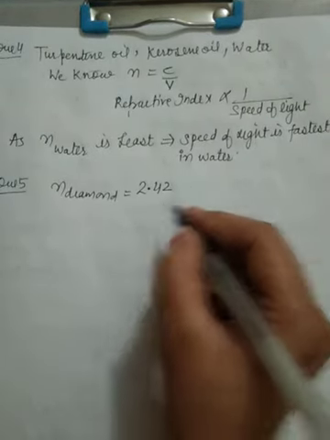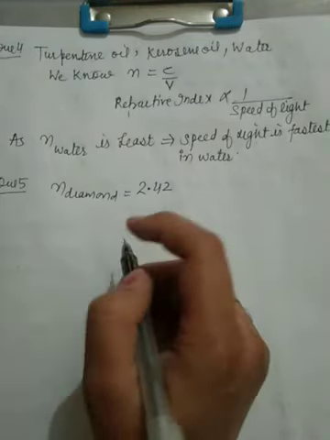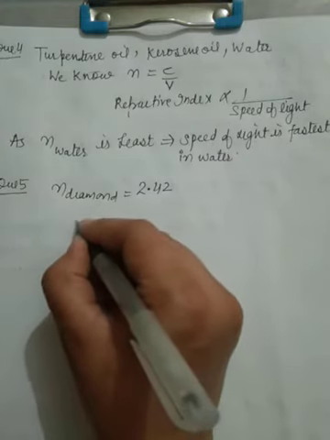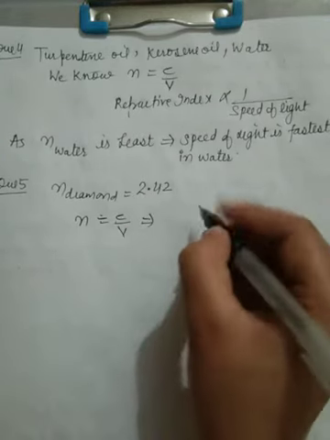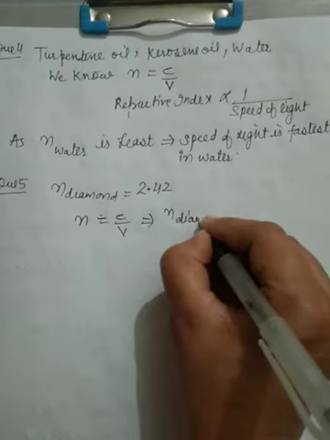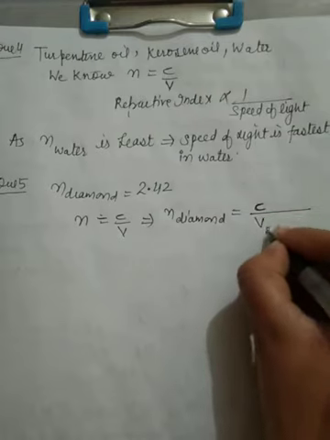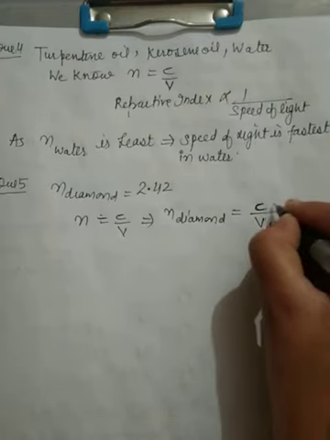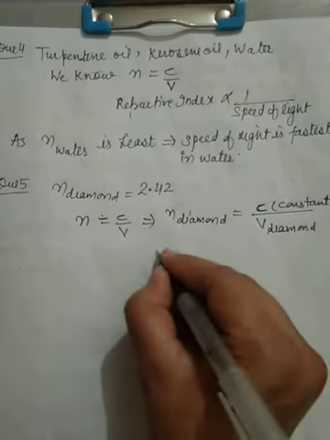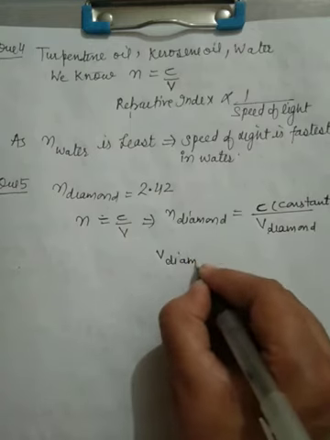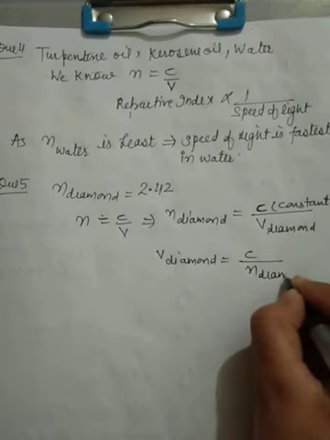The formula is N is equal to C by V. It means the refractive index of diamond is equal to the speed of light in vacuum divided by the speed of light in diamond. The speed of light in vacuum is always fixed, constant. So the speed of light in diamond is equal to C upon the refractive index of diamond.